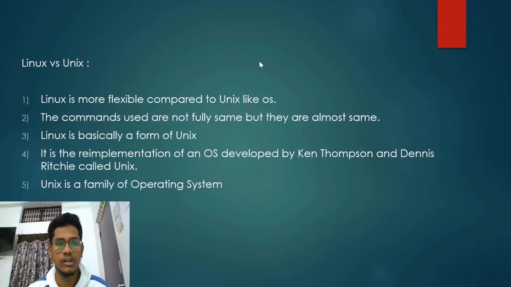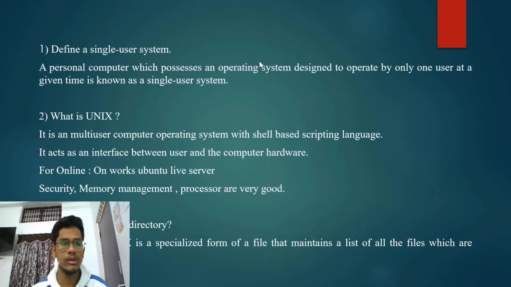After that, let's move on to the second question: define a single user system. Single user system means only a single person can access the system. A personal computer which possesses an operating system designed to be operated by only one user at a given time is known as a single user system. For example, if we take a laptop that is private, it is used by only a single person.